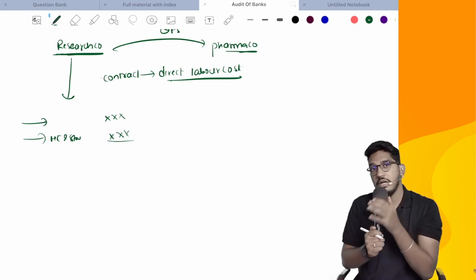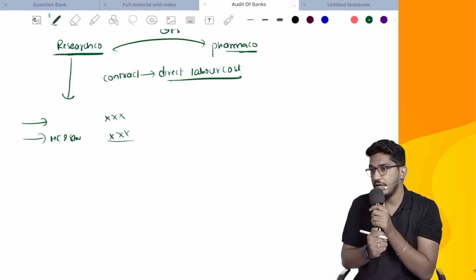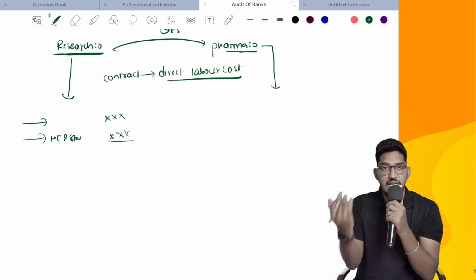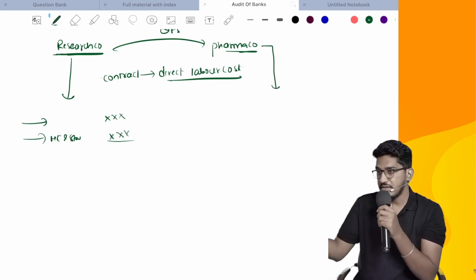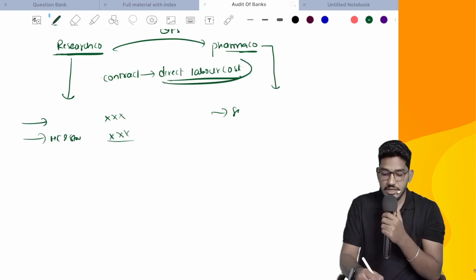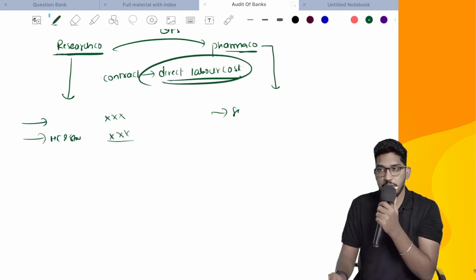Whereas another alternative interpretation also could be possible. What could be the alternative interpretation? Might be tomorrow this pharma company could come and say, no, when I say direct labor cost, I am not talking about all this extra benefits. I am only talking about salaries and wages I have paid. So now this interpretation will become a significant interpretation.